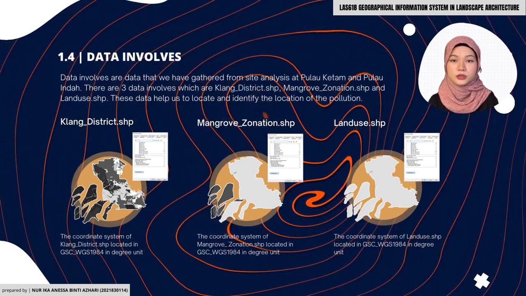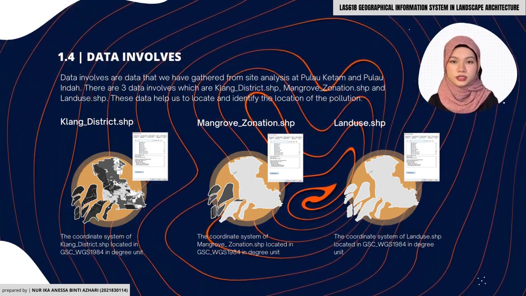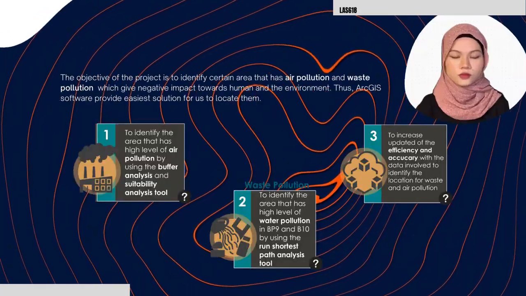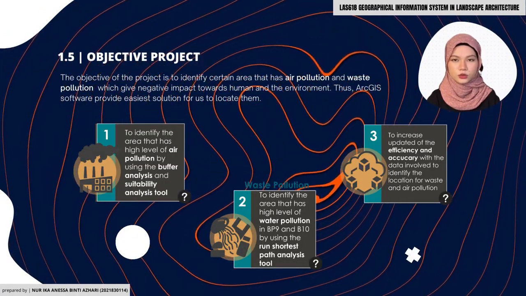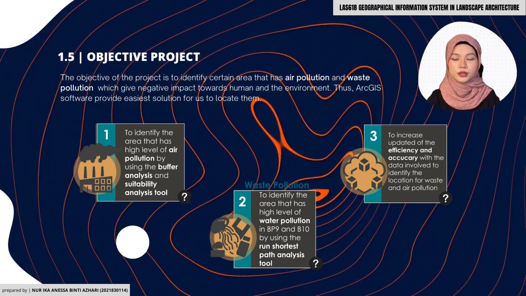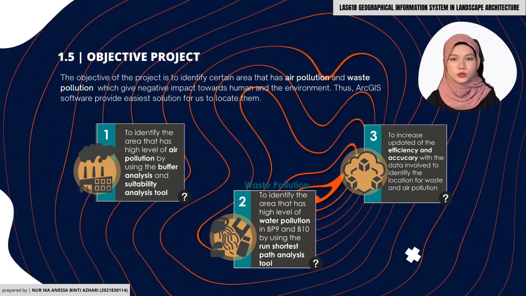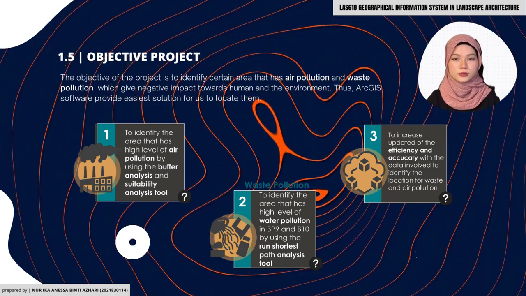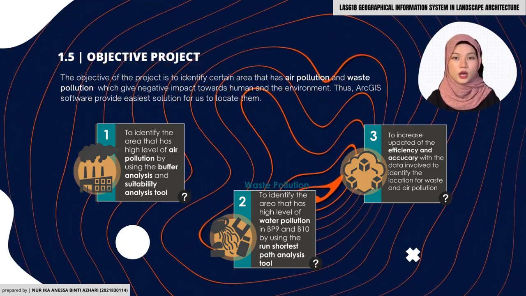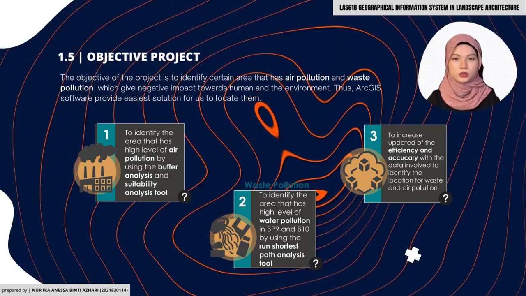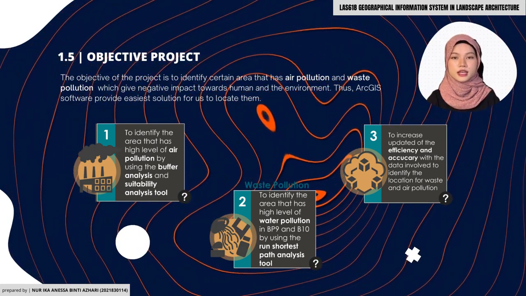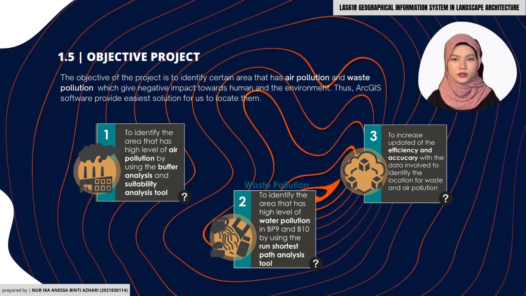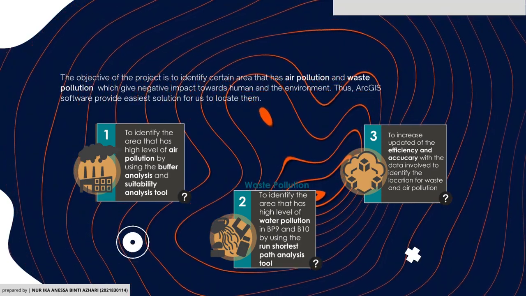All the data that has been used uses the same coordinate system in degree units. The objective of the data is to identify certain areas that have air and water pollution that give negative impact toward humans and the environment. Buffer analysis tool and suitability analysis tool are used to identify air pollution, while the run shortest path analysis tool is to identify water pollution. All of this will increase the efficiency and accuracy of the data involved to identify the location of those pollutions.